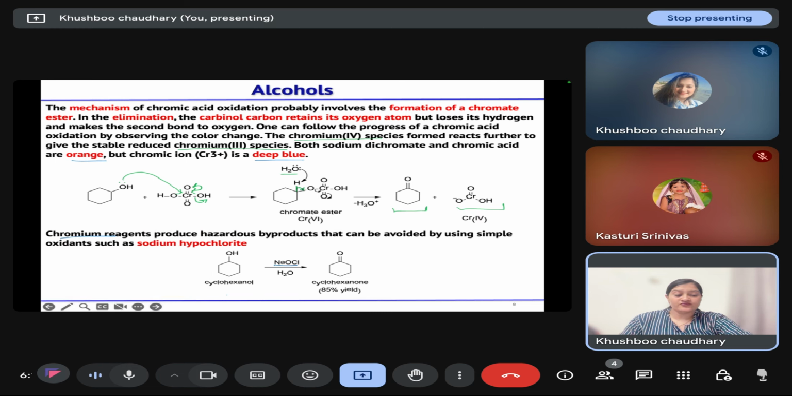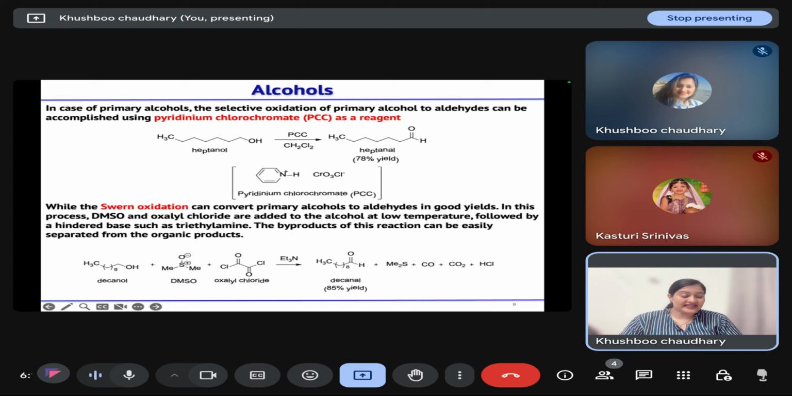Then the next reagent that we can use for oxidation of a primary alcohol to an aldehyde is PCC. PCC is pyridinium chlorochromate. PDC, pyridinium dichromate, we will also use for oxidizing secondary alcohols to ketones or primary alcohols to aldehydes. Now, how does this reaction take place?